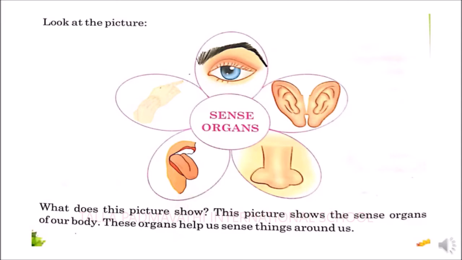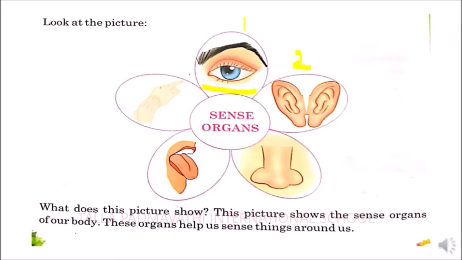So here we are going to learn about the first sense organ. The first sense organ is eyes. With the help of this sense organ, we will be able to see what is happening in our surroundings. The second sense organ is ears. Where are we using ears and what is it used for? The ears are used for us to understand and listen to the sounds which are produced around us.